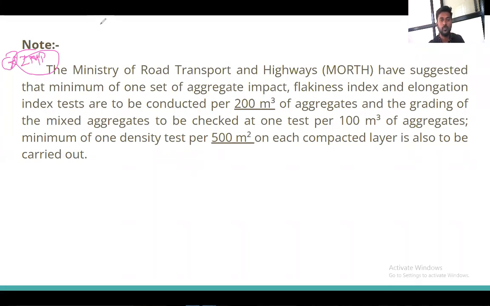And this is for the WMM road. Please write down this.